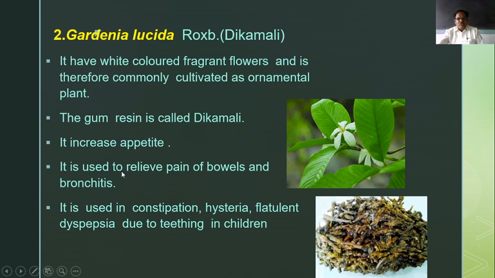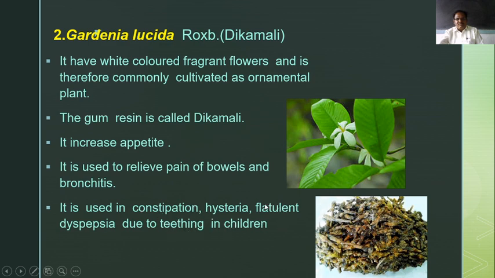It is used to relieve the pain of bowels and bronchitis. Then it is used in constipation, hysteria and flatulence, then dyspepsia due to teething in children. That is, constipation is found when children start to develop their teeth. At that period, constipation starts.